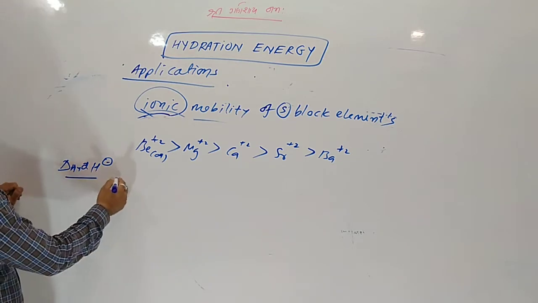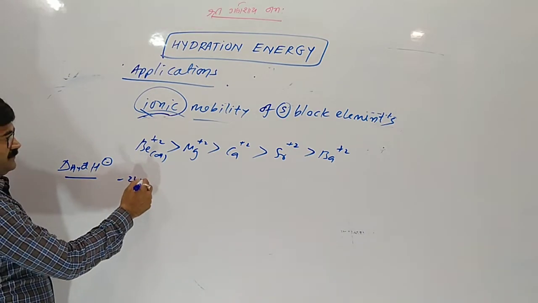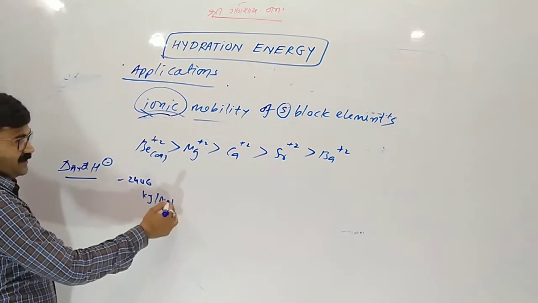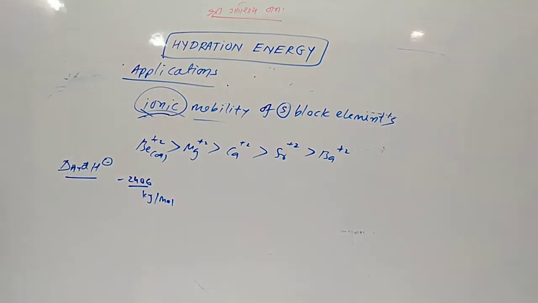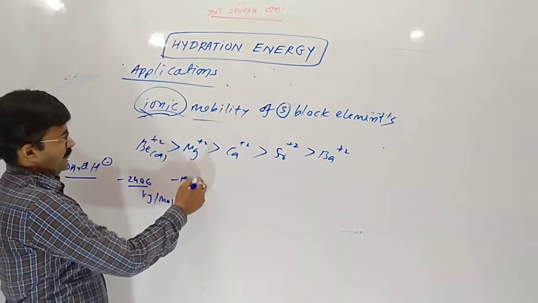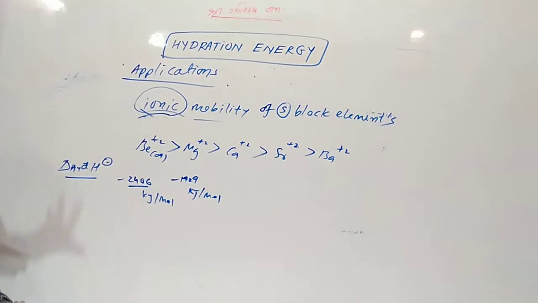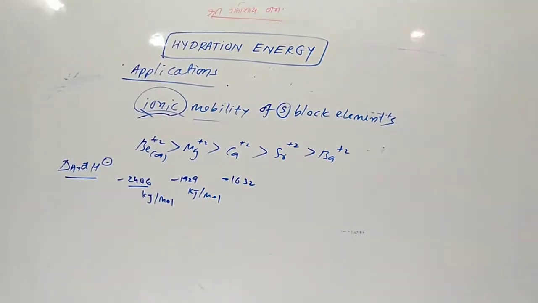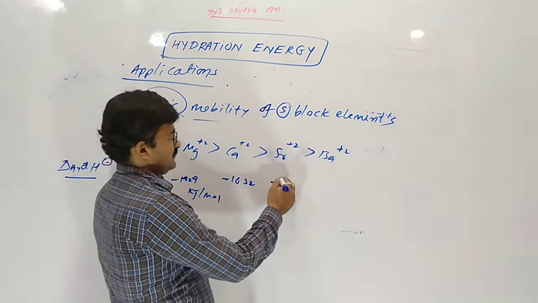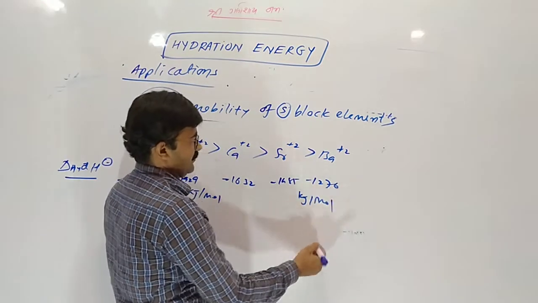Here, only the trend: hydration enthalpy is highest for beryllium, 2406. For better understanding I am giving you values, no need to remember. Then 1929. With increasing size, hydration enthalpy decreases, obviously. So 1632. Then strontium 1485 and 1276 kilojoule per mole.